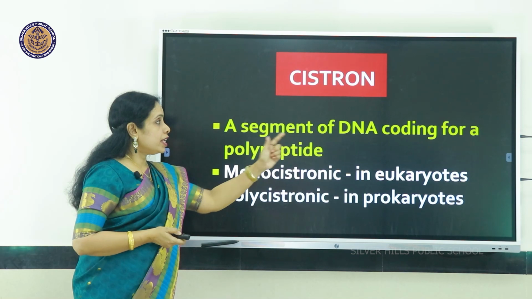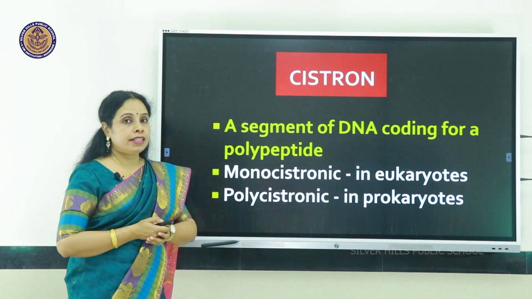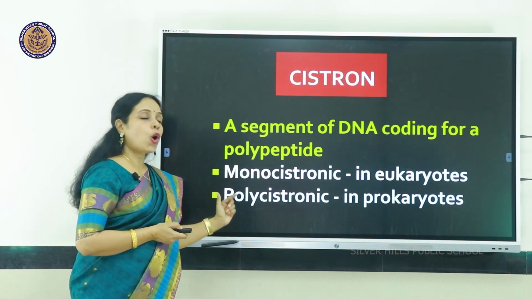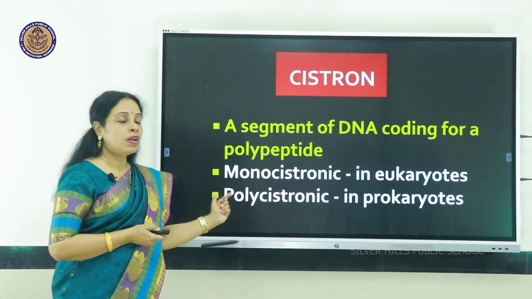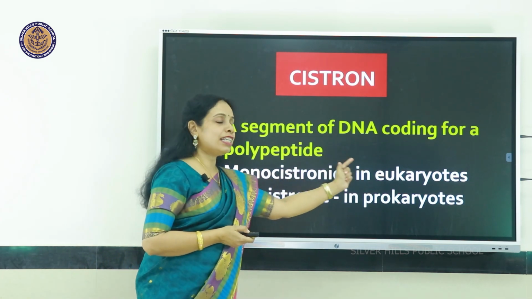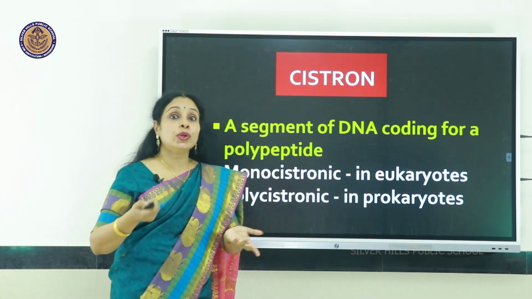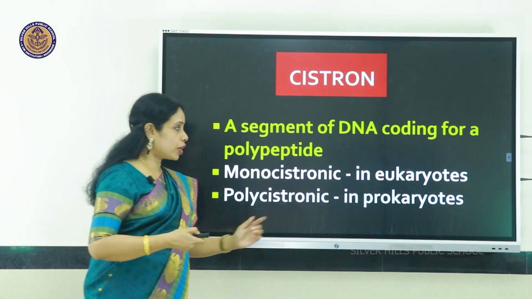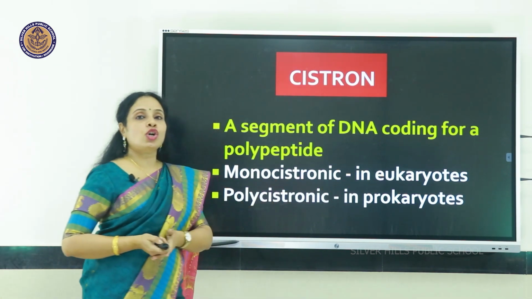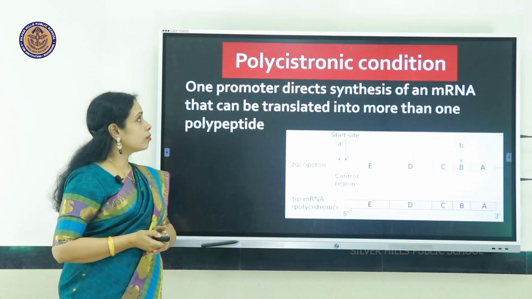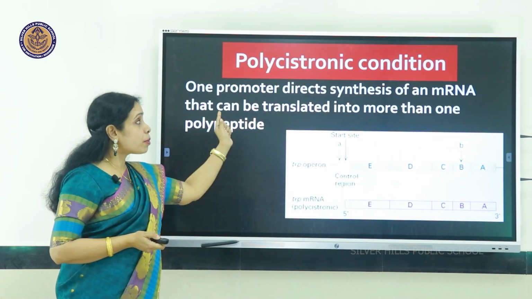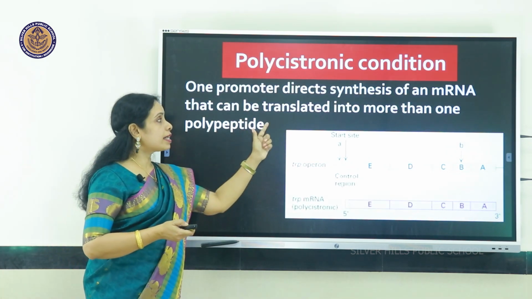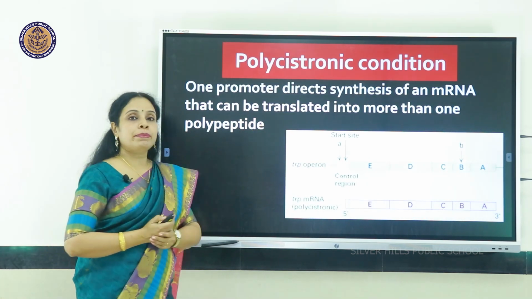Cistron is a segment of DNA that codes for a polypeptide. And there are two conditions, monocistronic or polycistronic. Monocistronic condition is seen in higher organisms, eukaryotic organisms, whereas the lower bacteria and other prokaryotes have polycistronic condition, where one promoter directs the synthesis of an mRNA that can be translated into more than one polypeptide.